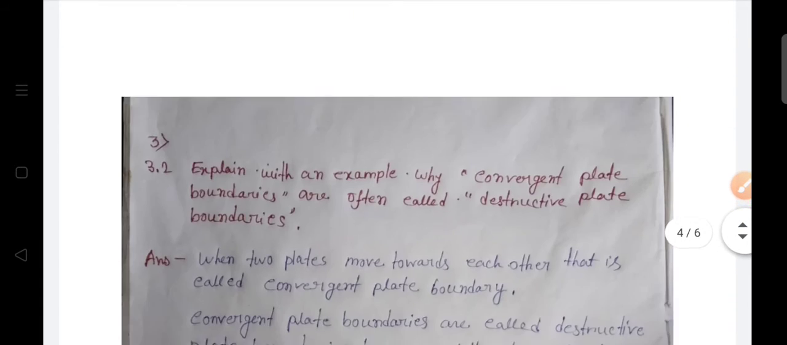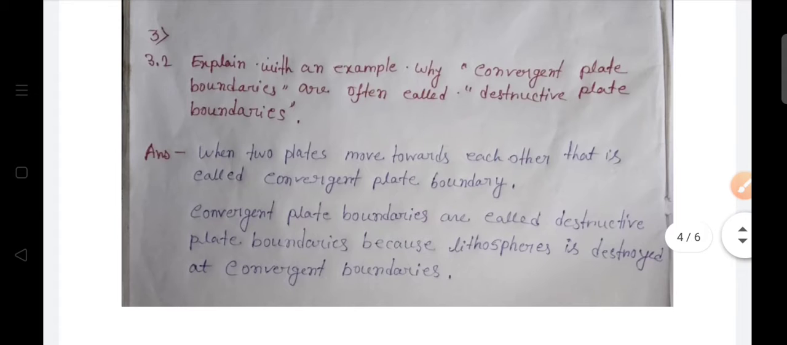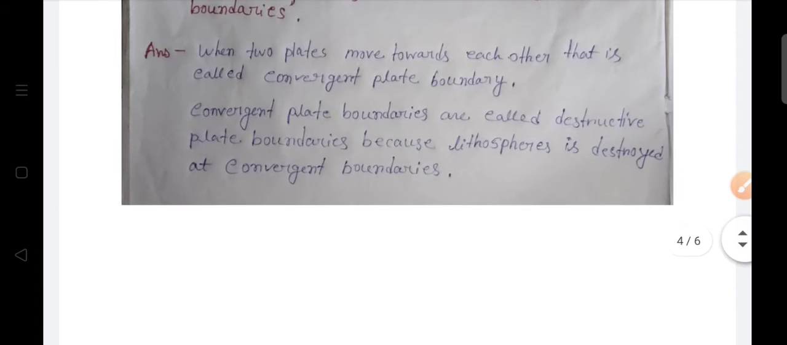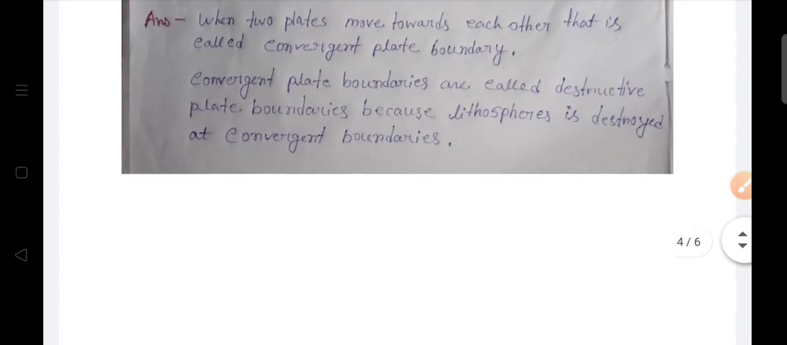Next question, question number 3.2. Explain with an example why convergent plate boundaries are often called destructive plate boundaries. Answer: when two plates move towards each other, that is called a convergent plate boundary. Convergent plate boundaries are called destructive plate boundaries because lithosphere is destroyed at convergent boundaries.